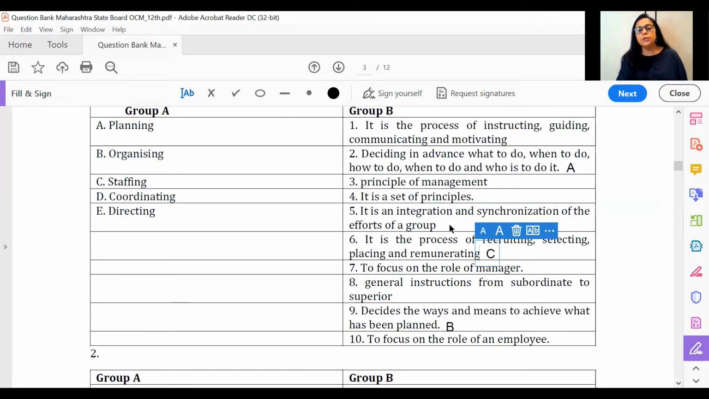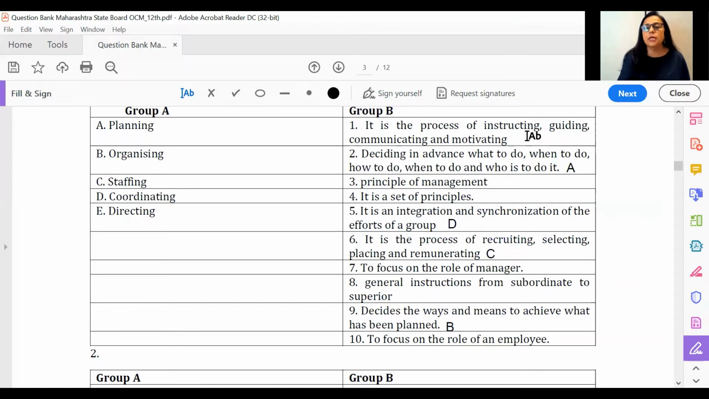So if you see the answer for the coordinating function, coordinating is an integration and synchronization of efforts of a group. All right. Directing function again is basically the process of instructing, guiding, communicating, and motivating. So this is how we have the match the pair.